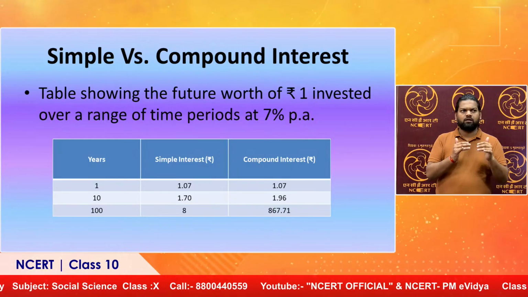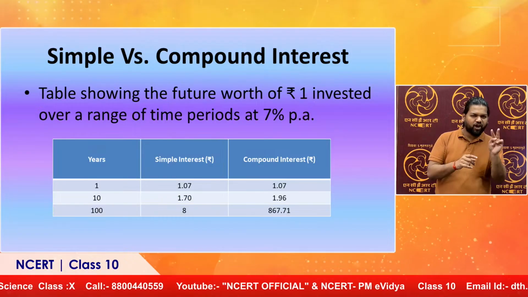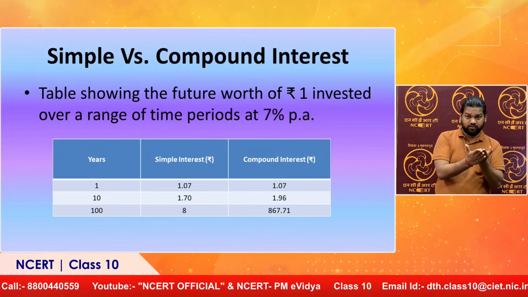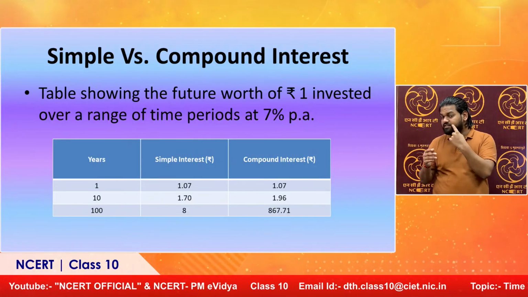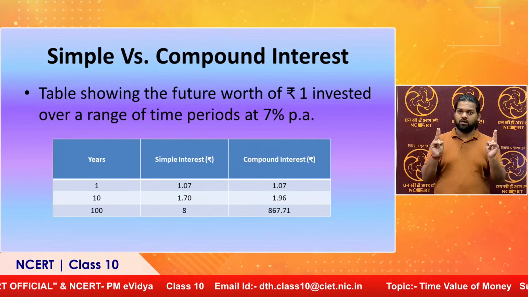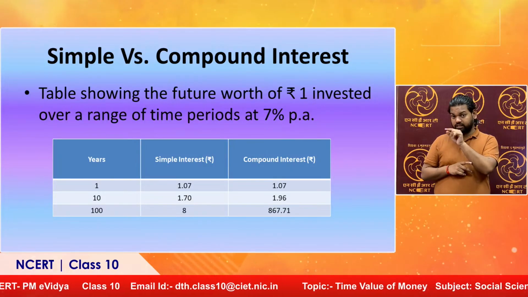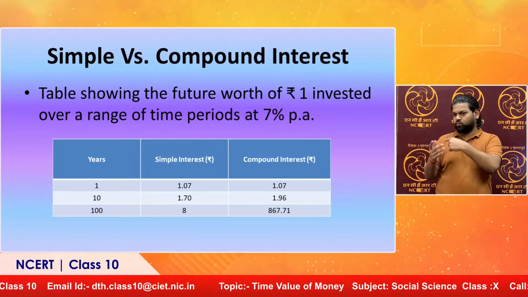However, in year 10, the picture is slightly different. It is 1.70 using the simple interest formula and 1.96 using compound interest. Similarly, if I am taking a time period of 100 years, then the difference is very huge. It is 8 rupees in simple interest and 867.71 rupees in compound interest.